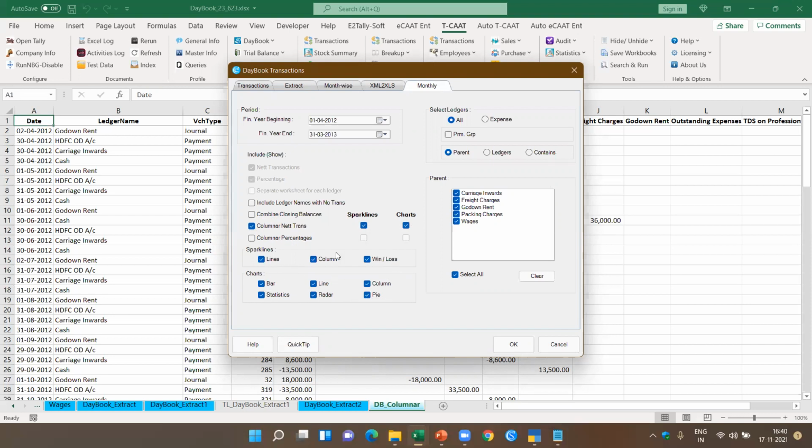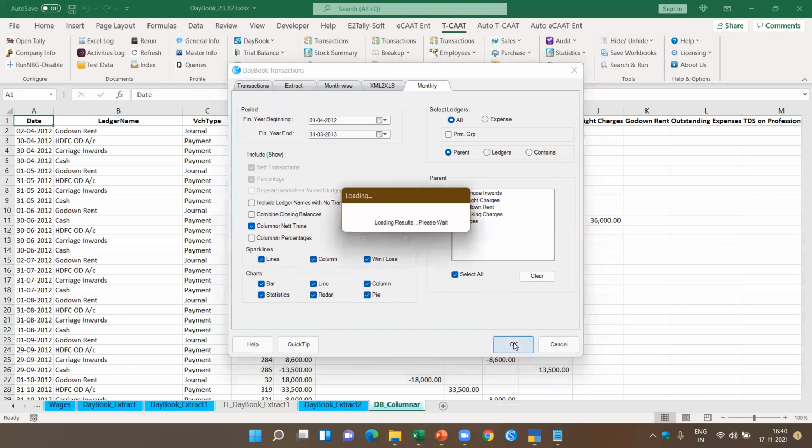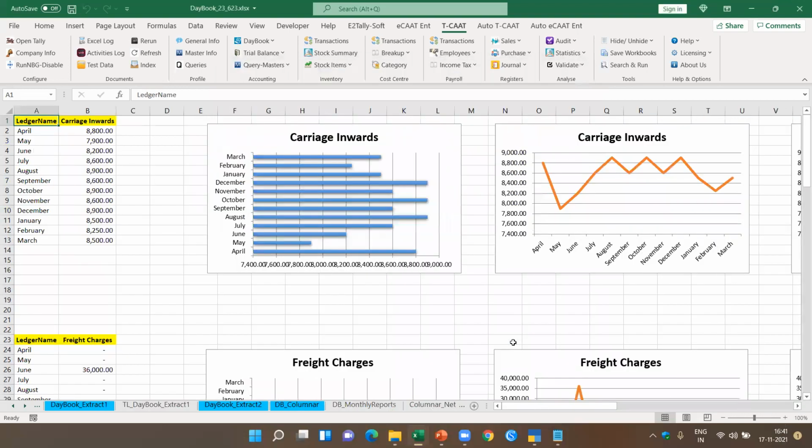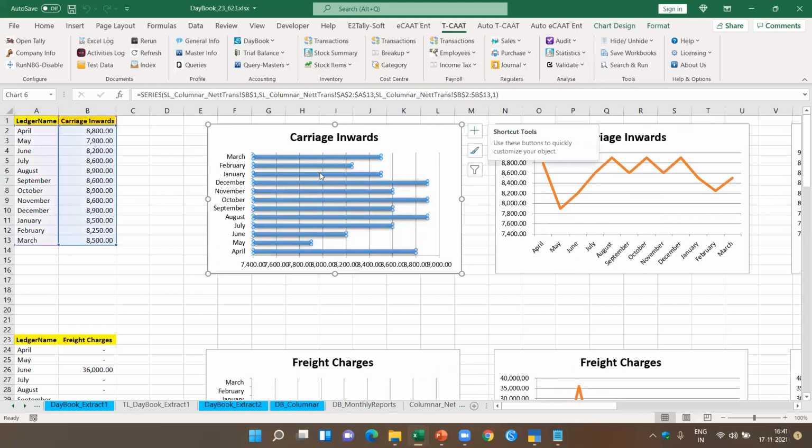I can select what type of charts I want. In this case, I have selected all of these. When I click OK, now you'll see what will happen. For all these ledgers transactions, you will be able to get month-wise analysis with the chart and the sparkline. Now, if you see here, this particular carriage inward, there are 6 types of charts which are available here.